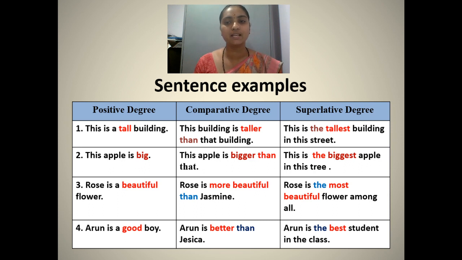This is the biggest apple on this tree. Rose is a beautiful flower. Rose is more beautiful than jasmine. Rose is the most beautiful flower among all. Arun is a good boy. Arun is better than Jessica. Arun is the best student in this class.